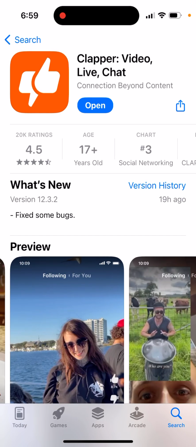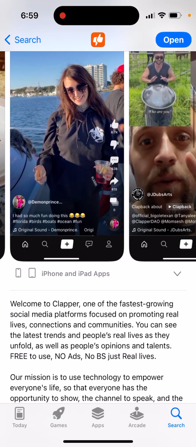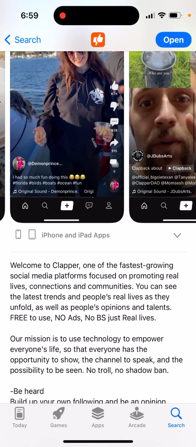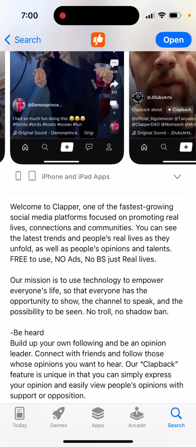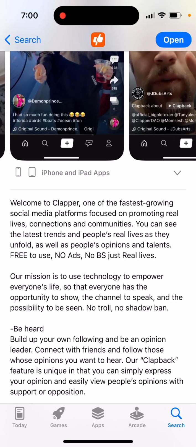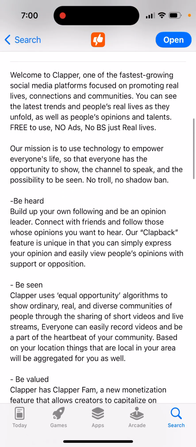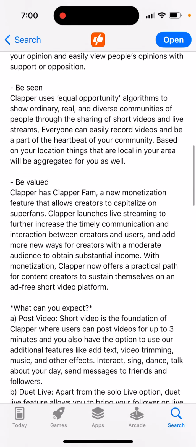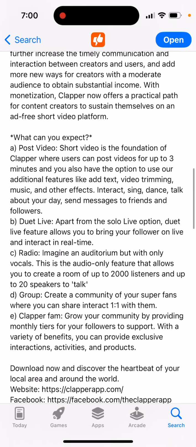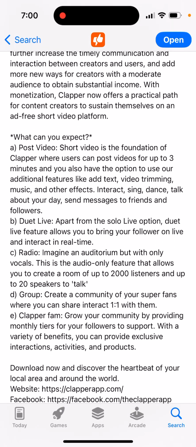So this is the app, and yeah, it's kind of a combination of videos, memes, live streams, similar to TikTok. It just says free to use, no ads, no BS, just real lives. Be heard, be seen, be valued. What can you expect? You can post video. Short video is a foundation of Clapper. You can do it live.